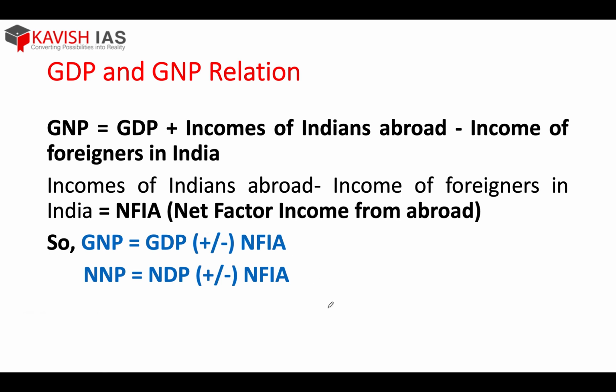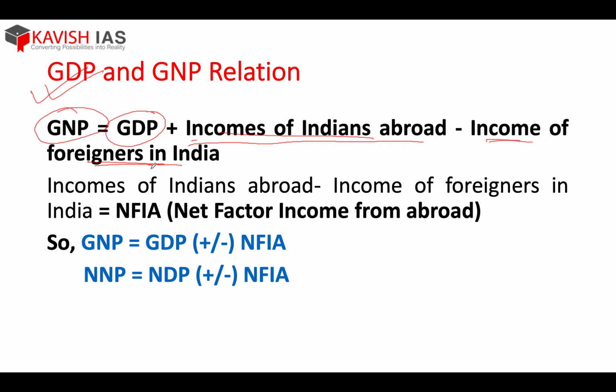Now come to the GDP and GNP relation. This is the last and the most vital thing which you have to remember. As I said, GNP is specific to the nationals and GDP is territory specific. So if you have to arrive from GDP to GNP, what adjustments do you have to make? You have to add the incomes of Indians abroad, because this was not included in GDP. And what you have to reduce? You have to reduce income of foreigners in India, because this was added. Common simple equation. Anyone would understand this.